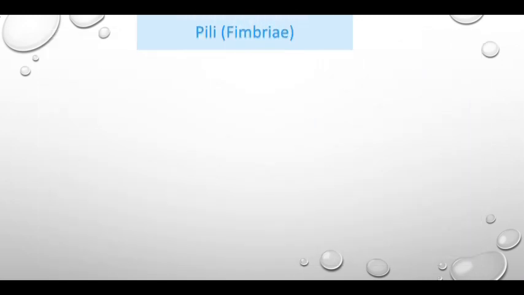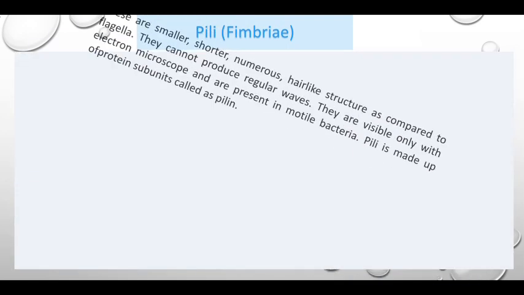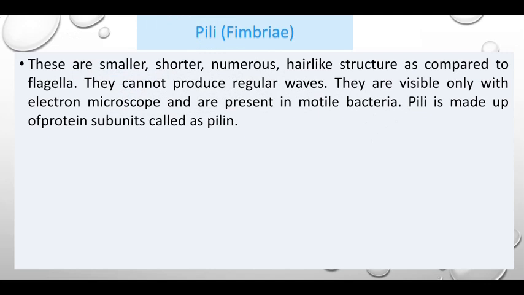Then the next part of the bacterial cell is pili or fimbriae. These are smaller, shorter, numerous hair-like structures as compared to flagella. They cannot produce regular waves. They are visible only with an electron microscope and are present in motile bacteria. Pili are made up of protein subunits called pilin.